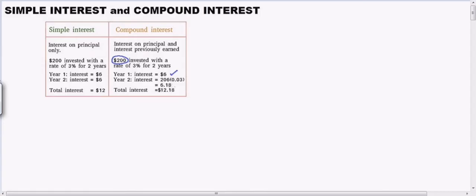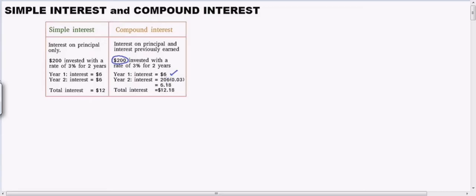Kaya kapag compound interest, mas malaki siya kesa sa simple interest. Kasi sa simple interest, yung principal lang ng principal yung nilalagyan ng interest. While sa compound interest, ina-add na ng ina-add yung mga interest, tas yun na naman yung nilalagyan ng panibagong interest. So, itong 206 na to, hindi na sa 200 nag-based kasi kumita na yung pera ng $6.